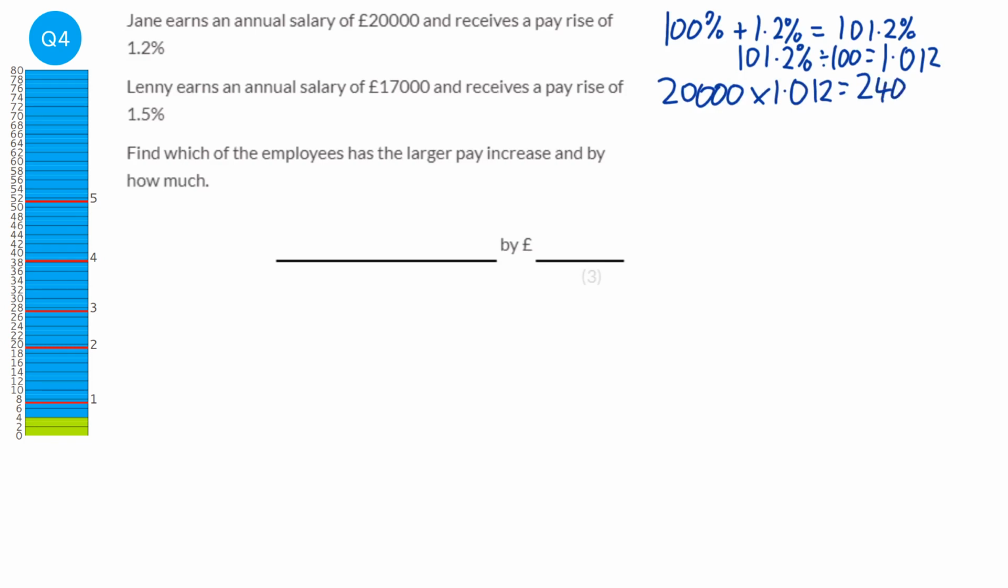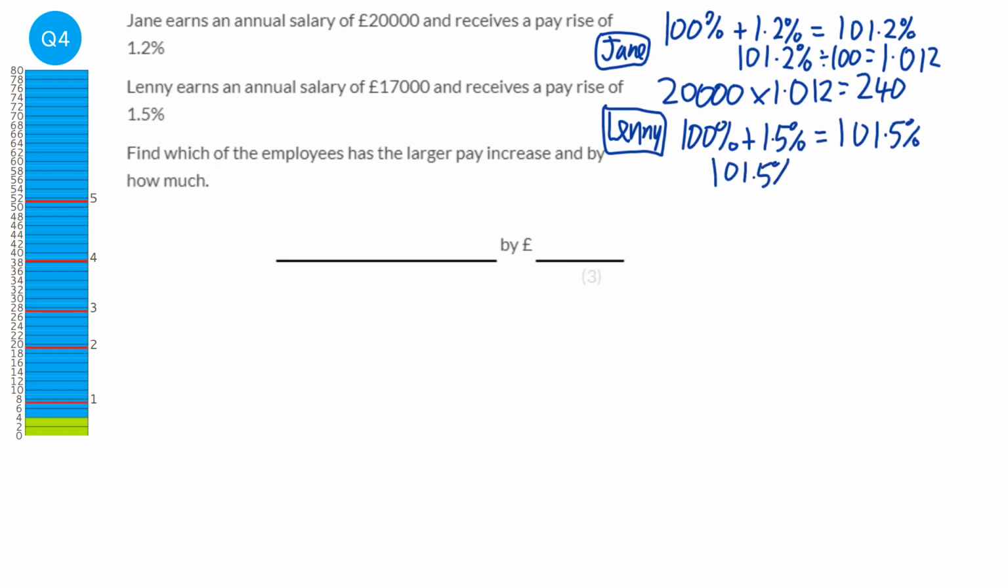Next we do the same for Lenny. So that was Jane, and so let's do Lenny. And so that's 100% plus the 1.5%, which will be 101.5%. To make that a multiplier, we divide 101.5% by 100, which gives us 1.015. And then finally we get the 17,000 times it by the multiplier, and when we do that we get 255.